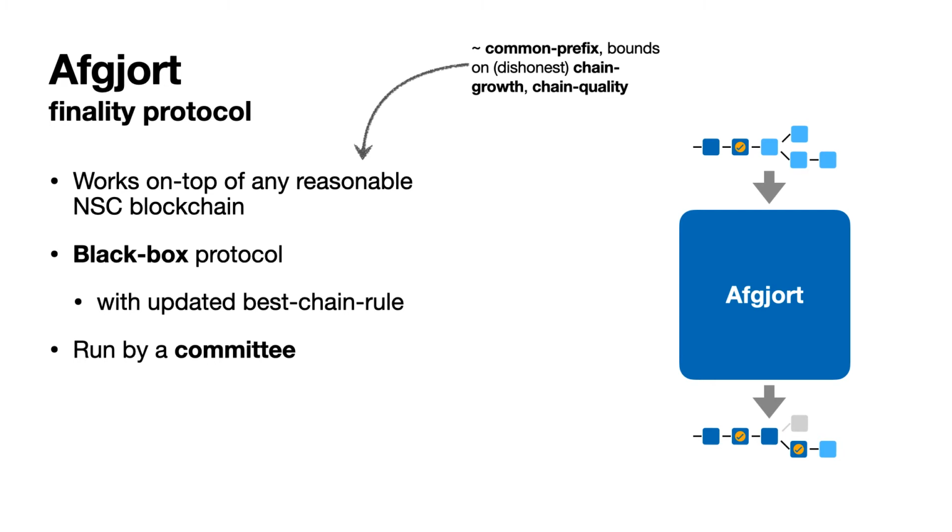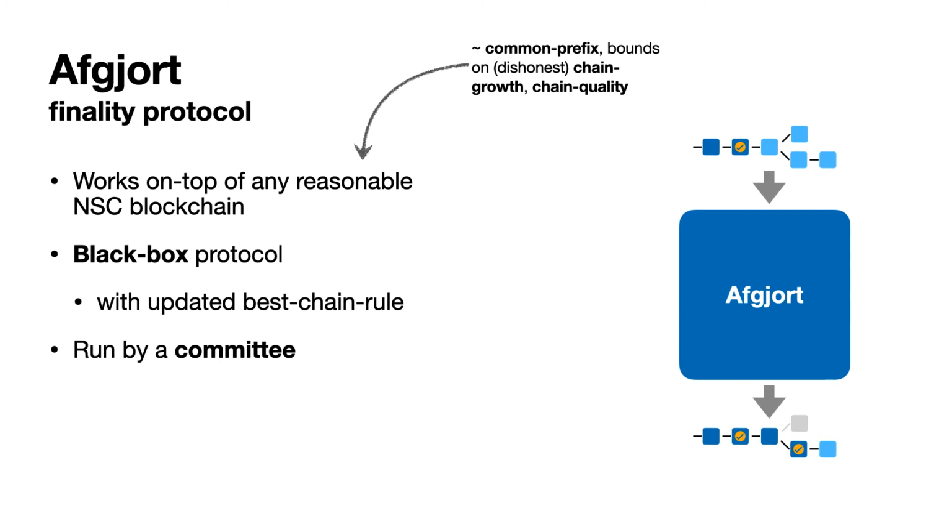For more details, you can look at the paper. Moreover, this protocol is black box, so all it needs to know about the chain below are these properties, and the chain below doesn't really need to know anything about the protocol, except a small update to the best chain rule, which we'll look at in a bit.